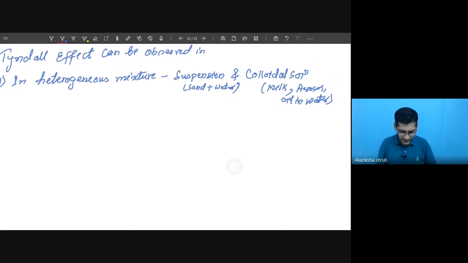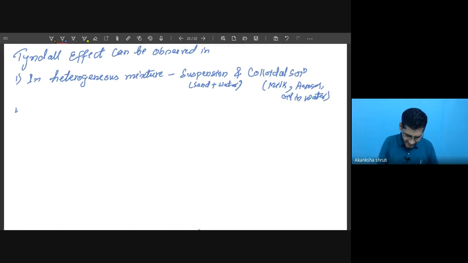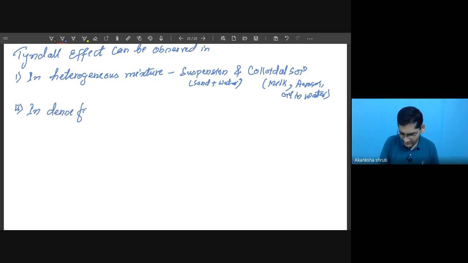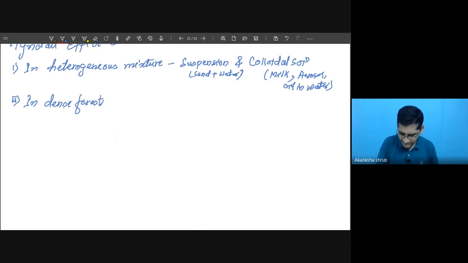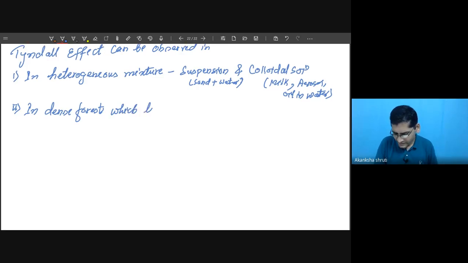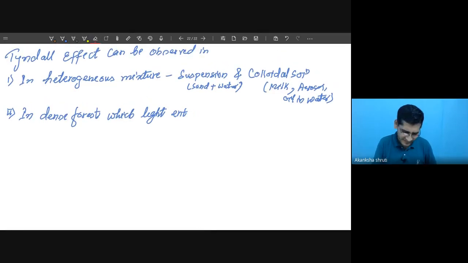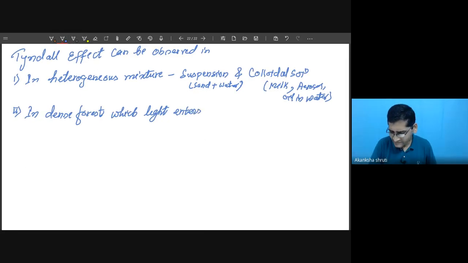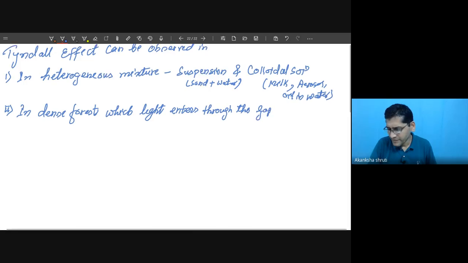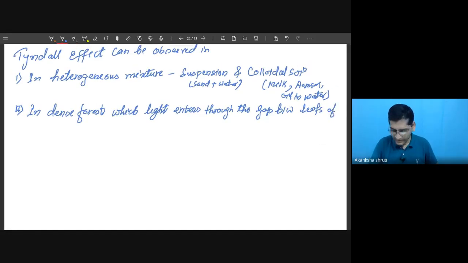In addition to this, it can also be observed in a dense forest, where light enters through the gaps between the leaves of the canopies.